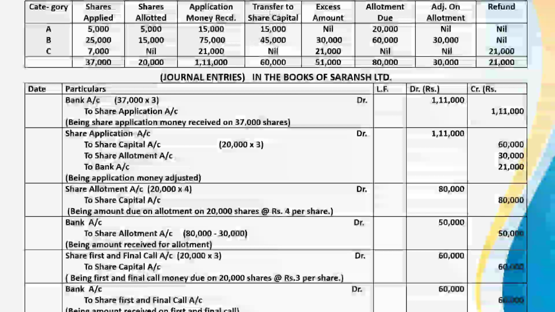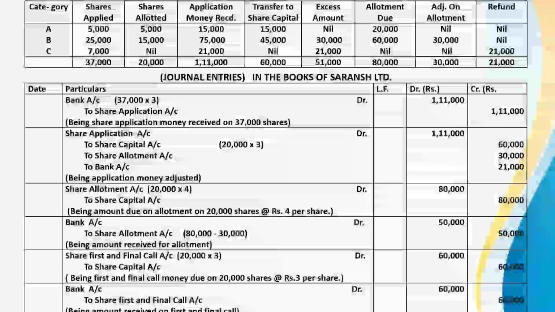Okay. Now transfer to share capital. 5,000 into 3, this is 15,000. 15,000 into 3, this is 45,000. And no shares were allotted in category C. So no amount of transfer of share application to share capital. So whole of the amount transferred to share capital is 60,000. Excess amount in case A, no excess amount is there.